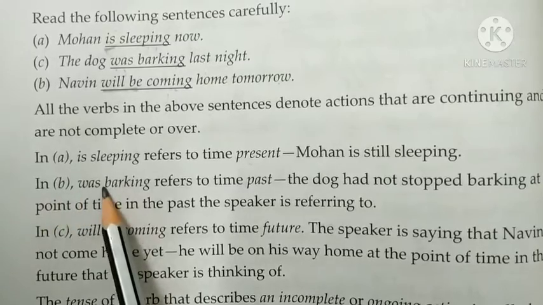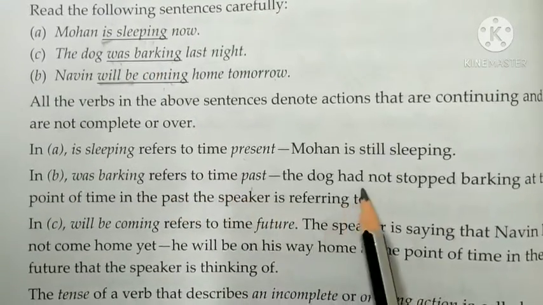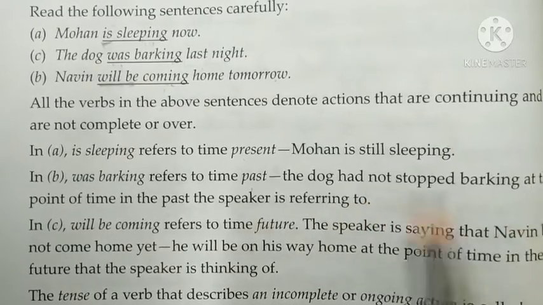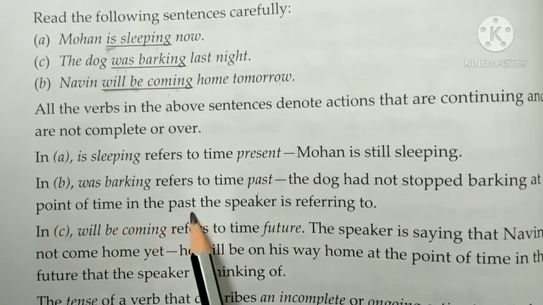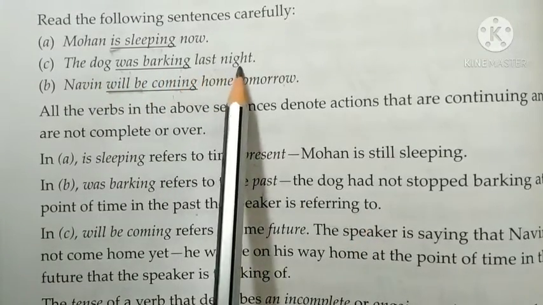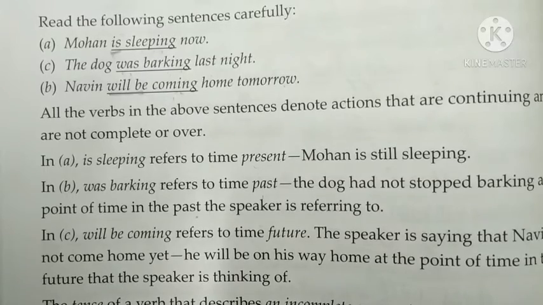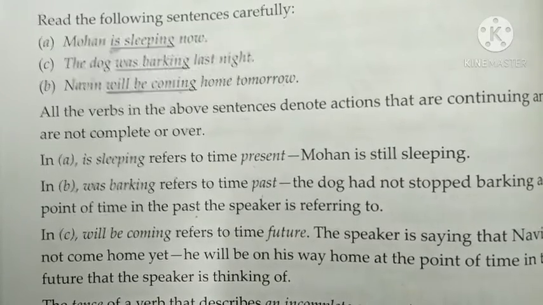In B, was barking refers to time past. The dog had not stopped barking at the point of time in the past the speaker is referring to. It means the dog was barking last night, continuously barking, and the action was not yet over in the past.